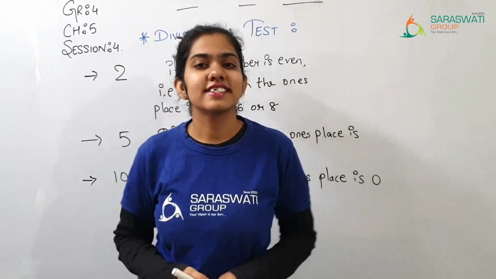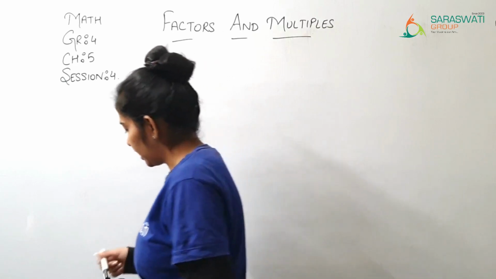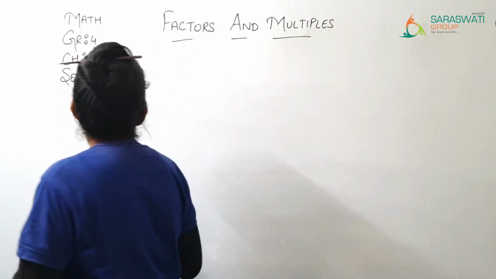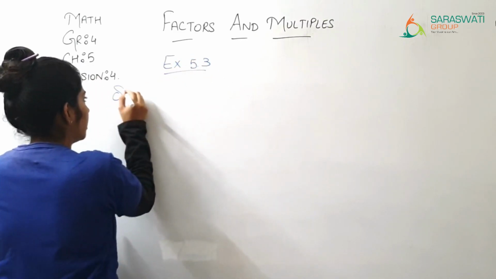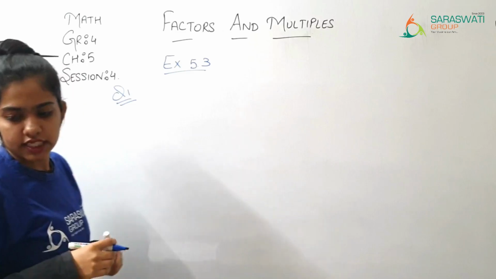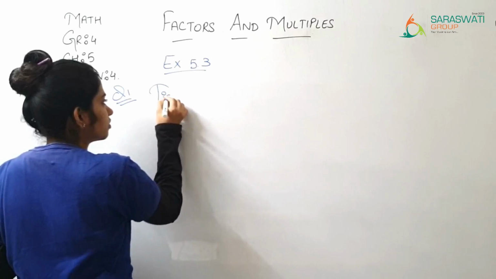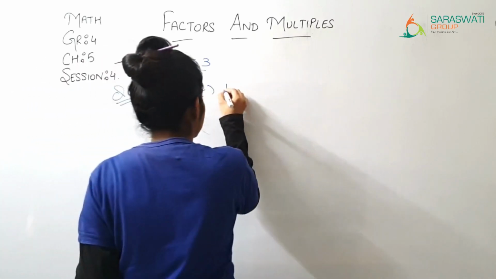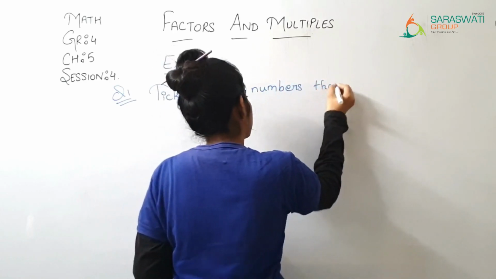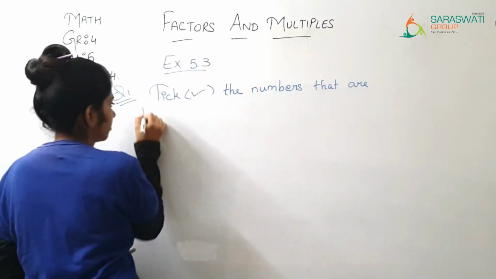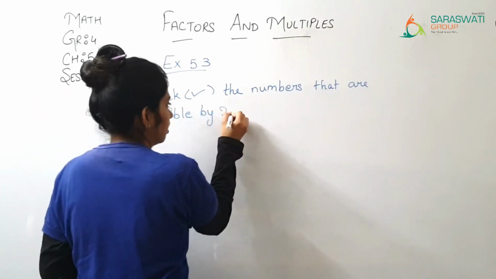So let's get started. Our exercise number 5.3, in that question number 1 is: write the numbers that are divisible by 2.